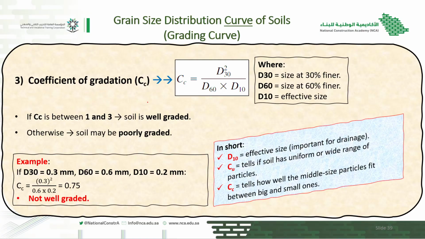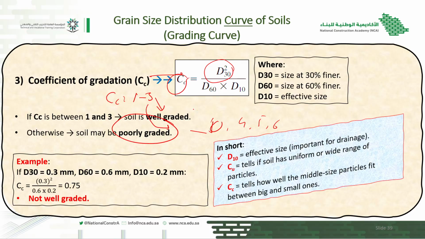It is used, similarly, to tell us how big or small the particles are. This is denoted by Cc, and this is the formula: D30 squared divided by D60 multiplied by D10. And how can you classify? If the Cc value is between 1 and 3, it will be considered well graded. Other than this, it is considered what? Poorly graded. For example, 0, 4, 5, 6, any value other than 1 to 3.